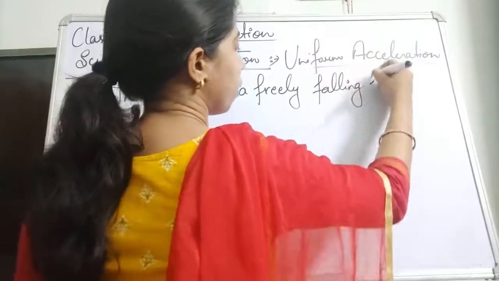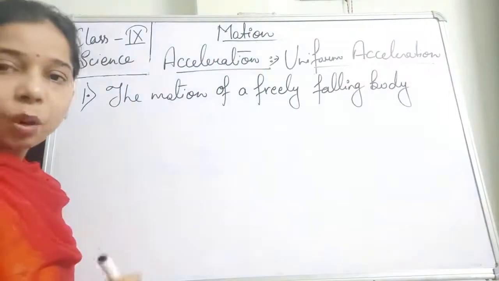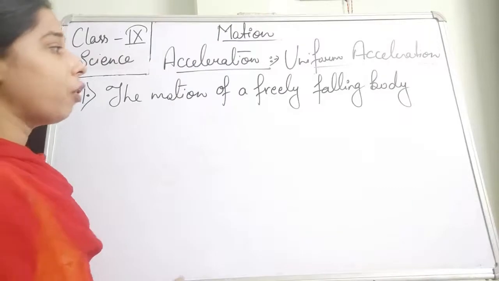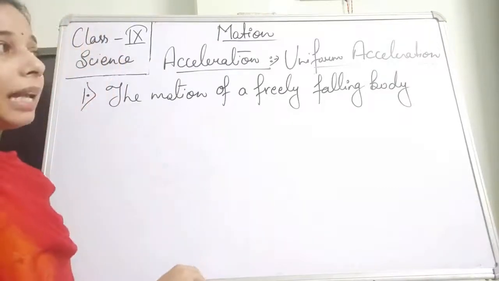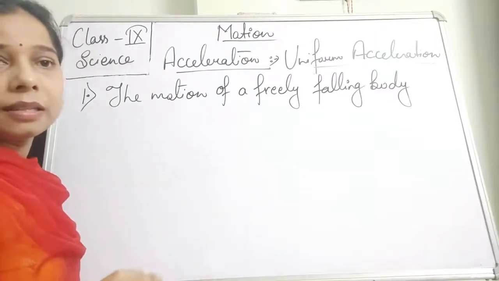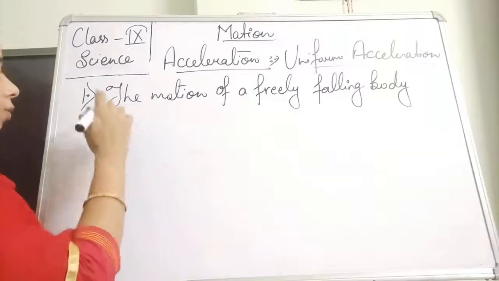The motion of a freely falling body. So if an object is coming downward, that is a freely falling body, at that time the acceleration will be the uniform acceleration, because the velocity keeps on increasing at an equal interval of time, and the movement is also in a straight line.